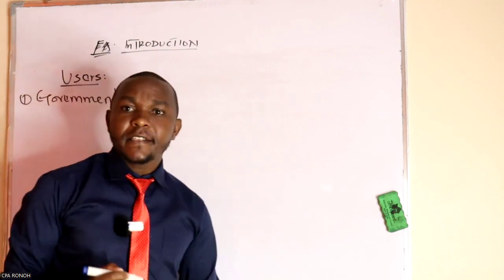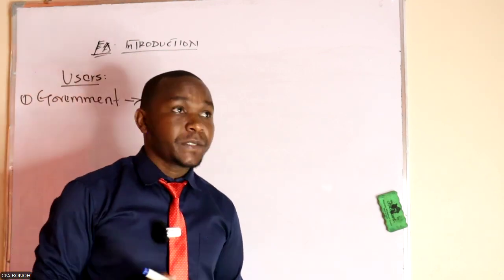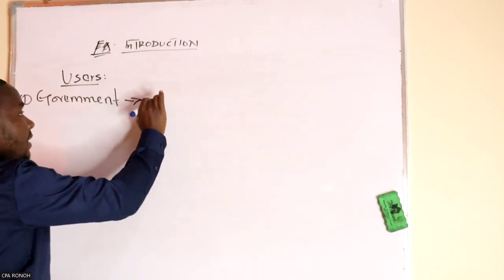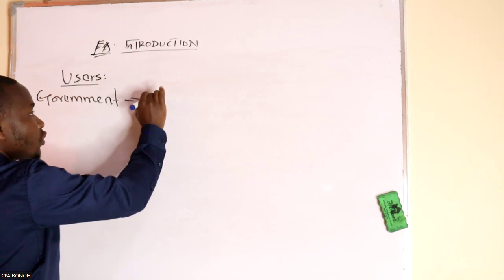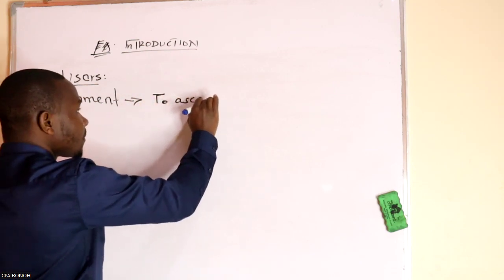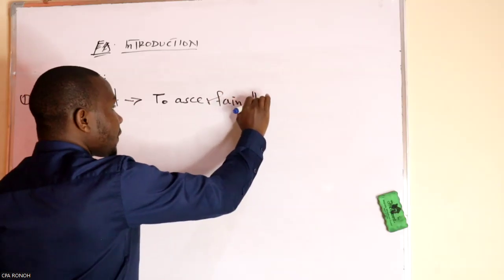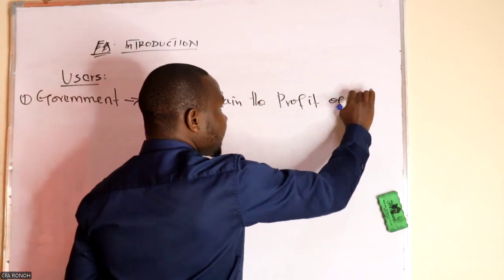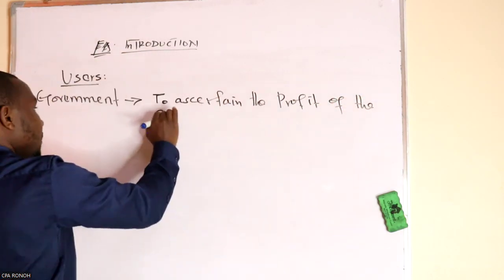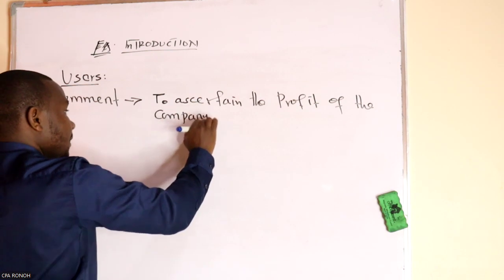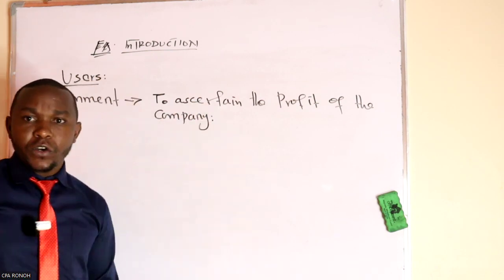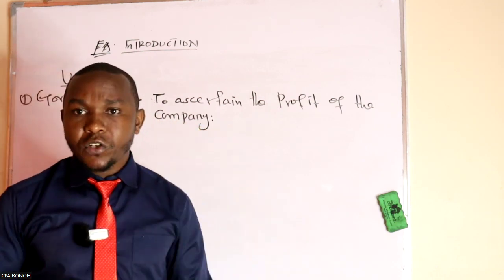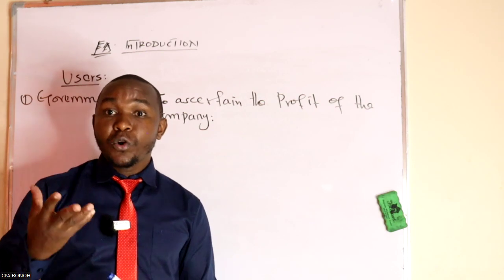Why does the government need this financial accounting? Number one, the explanation is that we need this financial statement for them to ascertain the profit of the company. They want to ascertain the profit of the company. So once the government ascertains the profit of the company, then you know what will happen.